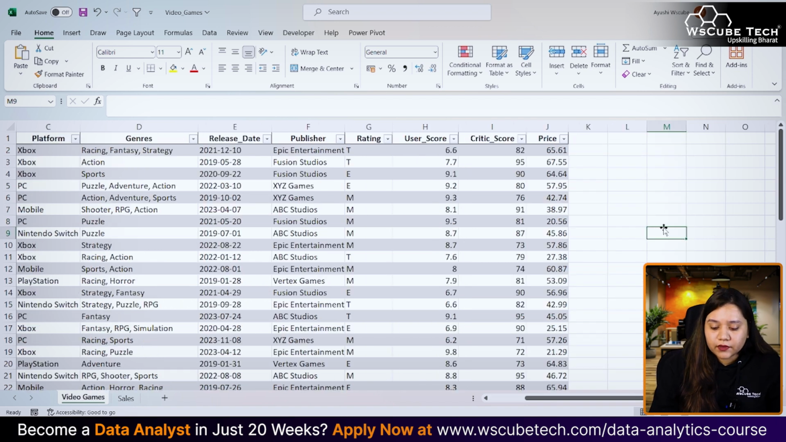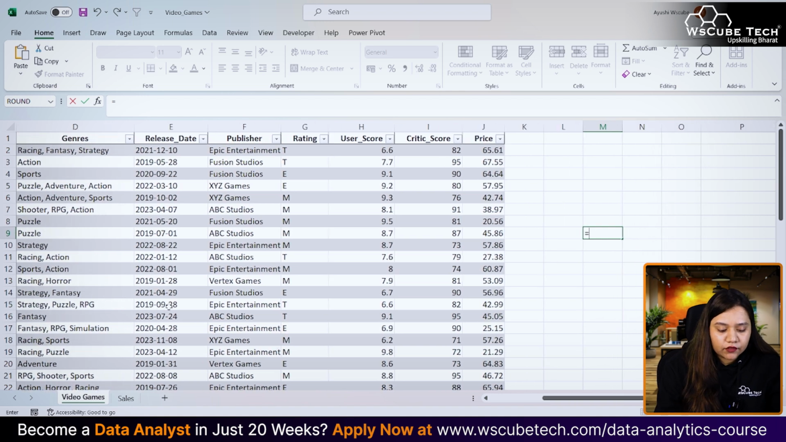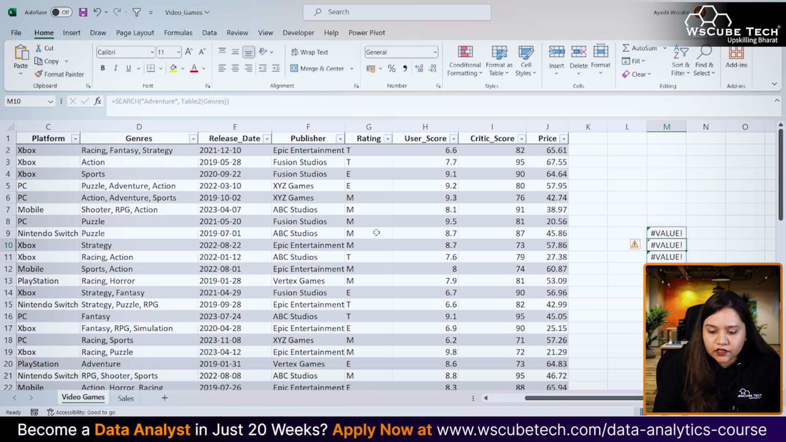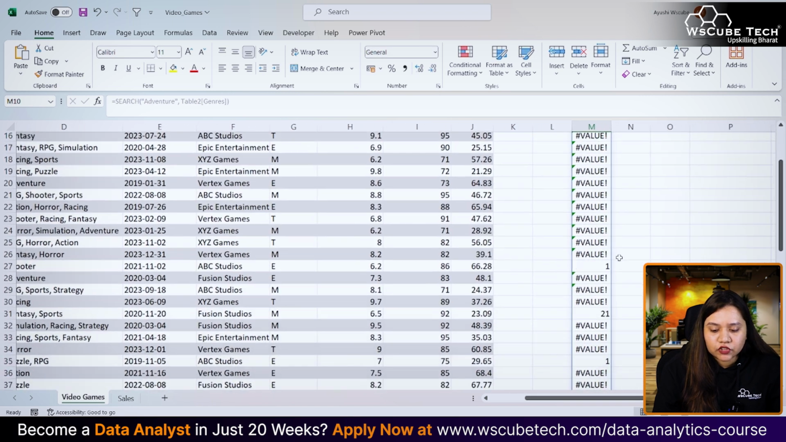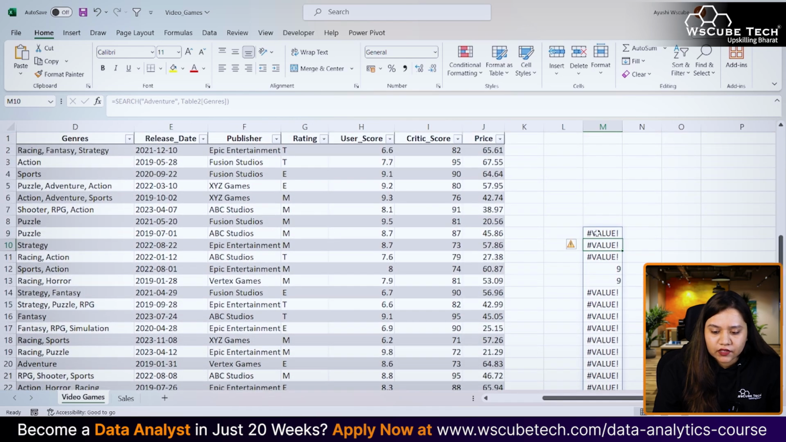So for this, the formula would be equal to, we want to find adventure over here, right? So we'll say that we want to find the sum. First of all, let me show you the breakdown over here. If I use the search function, search allows us to find a text. Let's find adventure within the text, our text is these genres. Let's close and press enter. Wherever it is a number, it will show us the numeric value here, right?